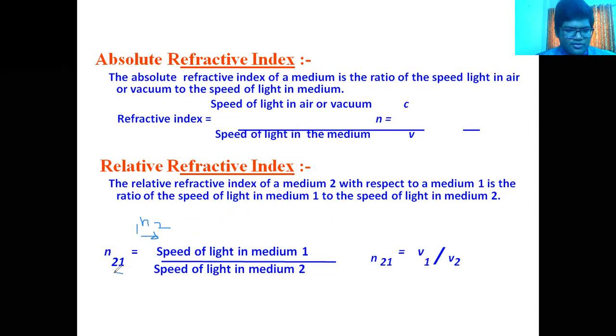So do you understand what the relative refractive index is? It is the speed of light in medium 1 to the speed of light in medium 2, denoted by n21 or n12. You can use any one of the conventions. Now let's go ahead.